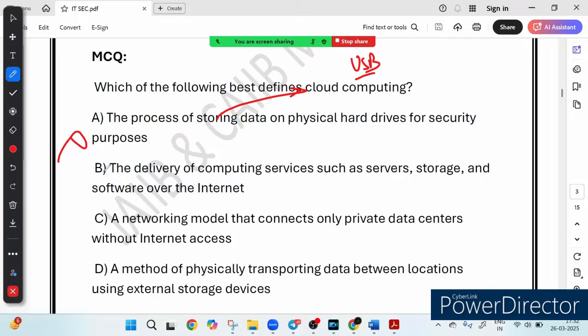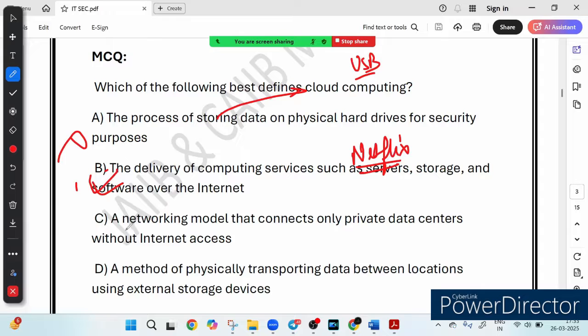Option B, the delivery of computing services such as server, storage and software. So basically this is the correct definition, right? Cloud computing allows individuals and businesses to use computing resources like servers, databases and applications over the internet instead of maintaining physical infrastructure. You can think of Netflix. You don't download movies, but you stream them directly from the internet. Similarly, cloud computing provides businesses with on-demand computing power without the need to buy expensive hardware.